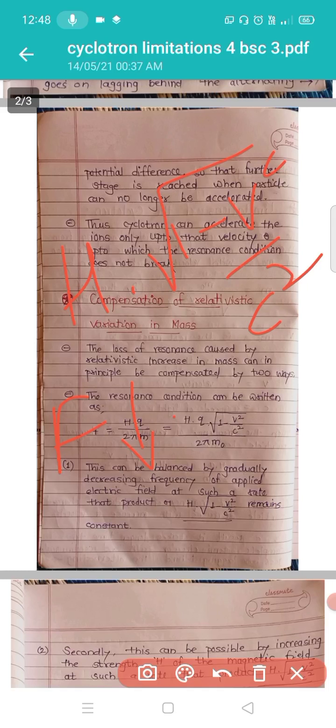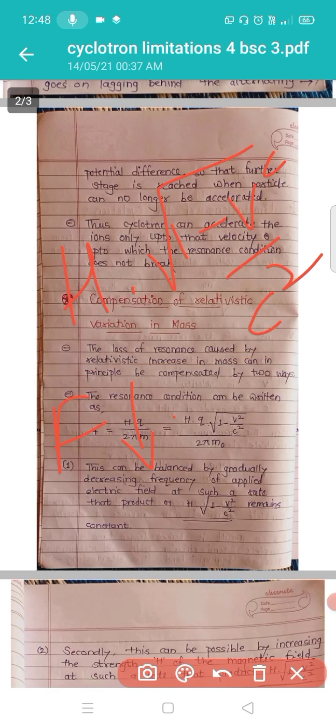This is the first method of compensation of the relativistic increase in mass. Okay, by decreasing the frequency of the applied electric field, we can keep the product remain constant.